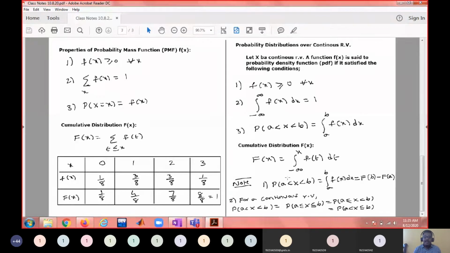Now this value can be given through the cumulative distribution function also. Why?